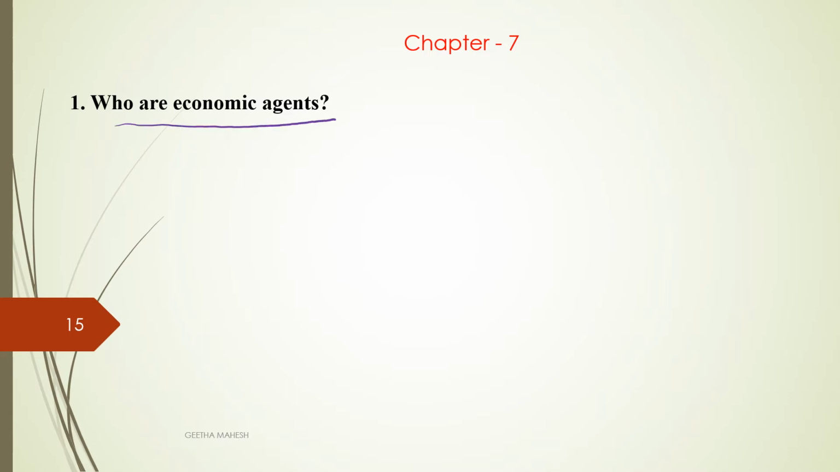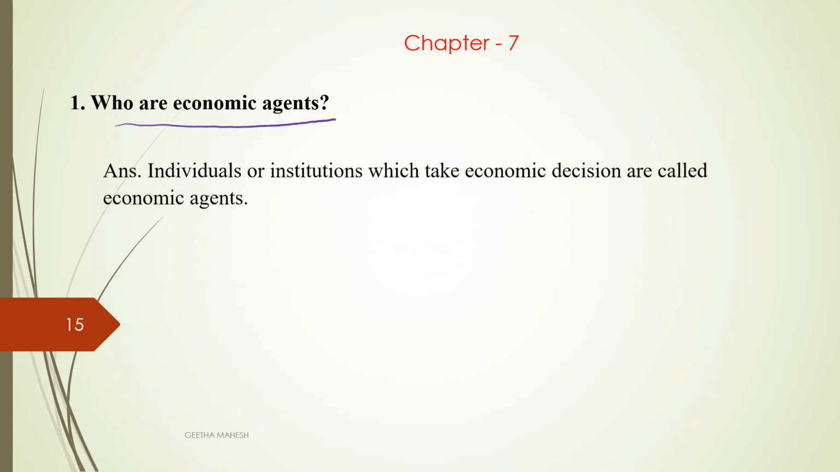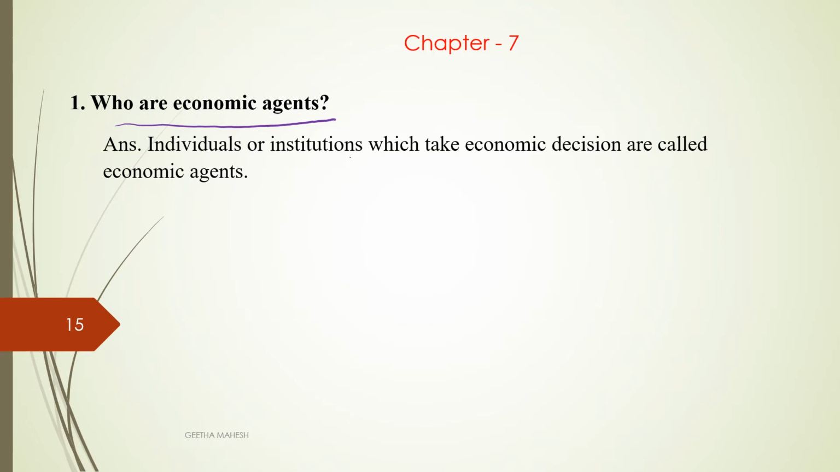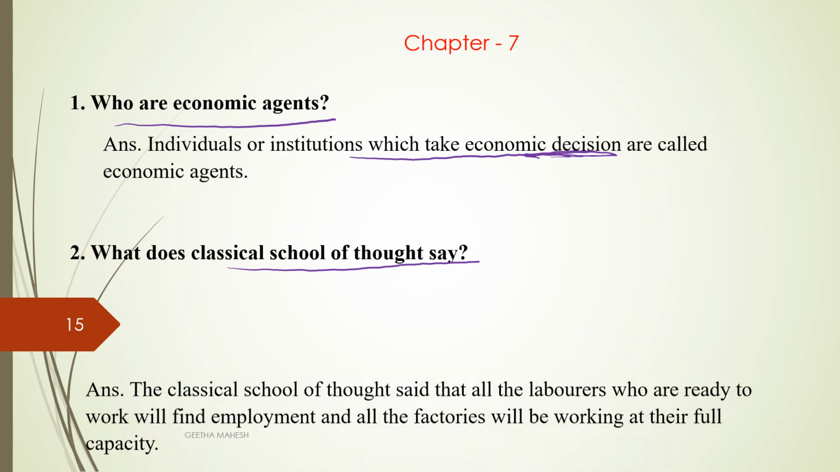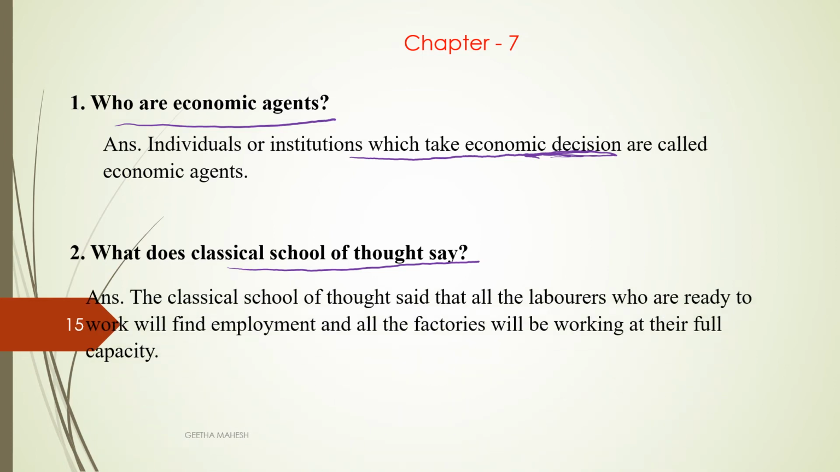Who are economic agents? Individuals or institutions which take economic decisions are called economic agents. What does the classical school of thought say? The classical school of thought says that all the laborers who are ready to work will find employment and all factories will be working at their full capacity.